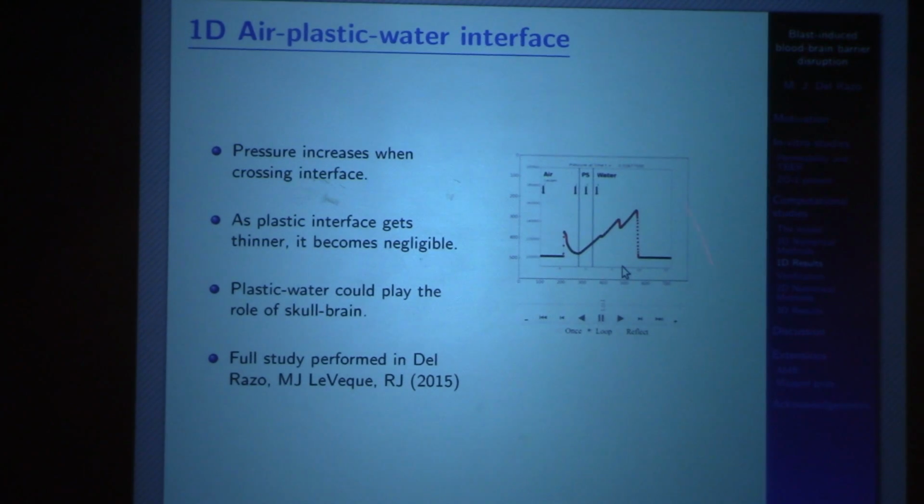We did a whole study of this problem that is in these conference proceedings that we published. So the main result of this one-dimensional problem is that if the plastic is thin enough, we can actually neglect it from our simulations. And this is going to be very important to be able to do the jump to the three-dimensional problem.